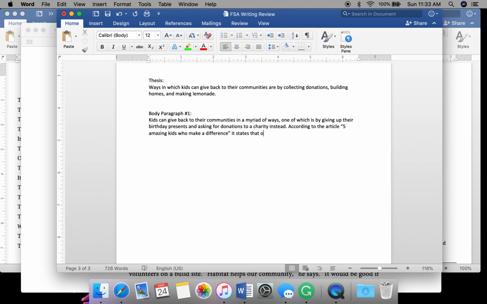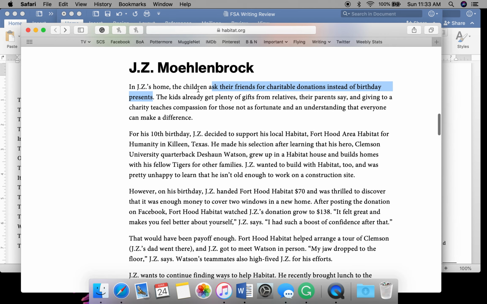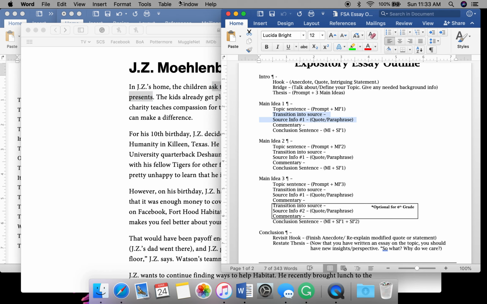So it states that on his 10th birthday, and here I'm going to give his name like it is in the article, J.Z. decided, and here I'm paraphrasing this top part. It says ask their friends for charitable donations instead of birthday presents.